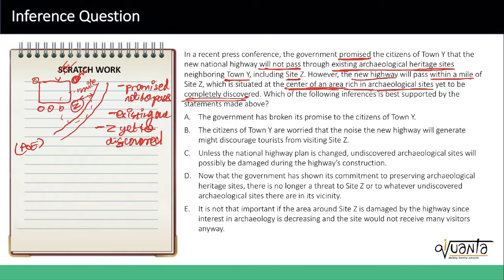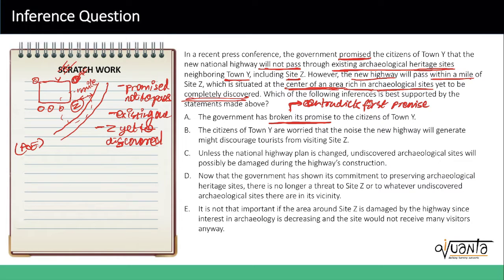This is how I tackle all my questions. The first option says the government has broken its promise to the citizens of town Y. Well, this contradicts the first part of the premise. Contradicts. And this is what I'm saying, that you write down why you're rejecting this option. So I am rejecting it because it contradicts the first premise, where the government has promised